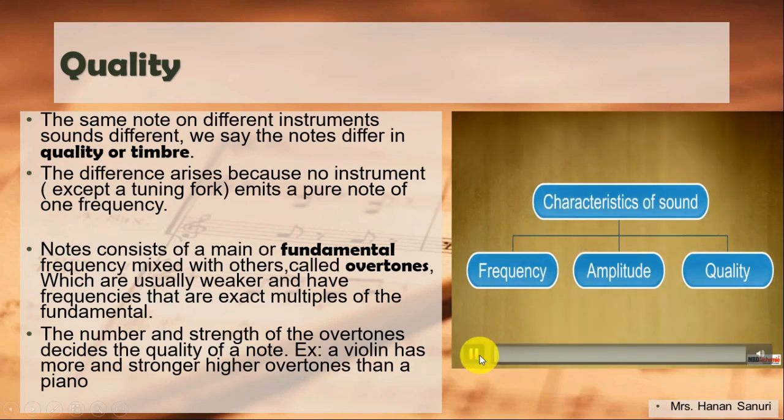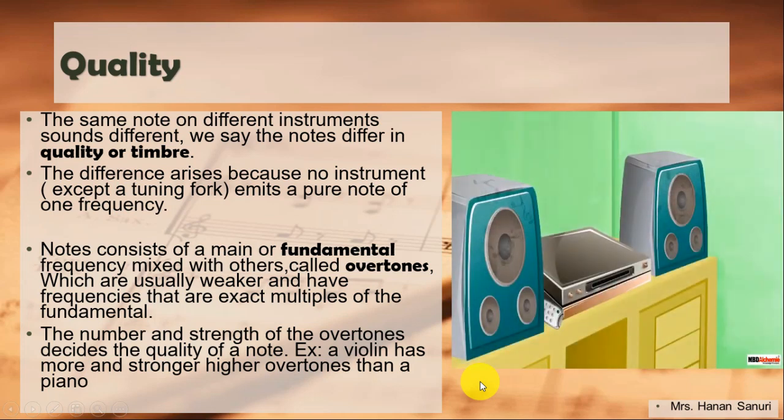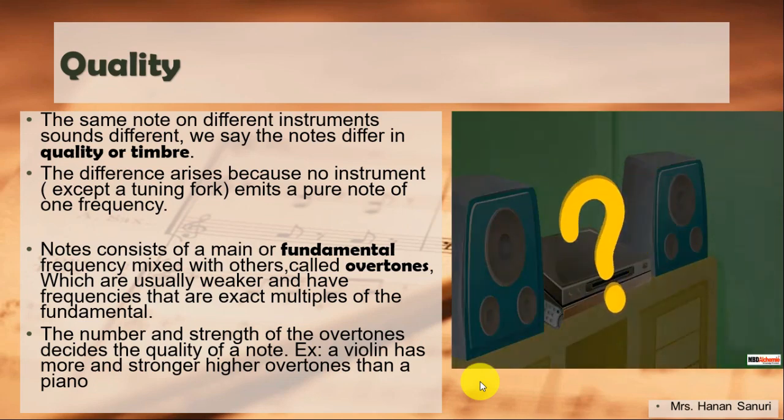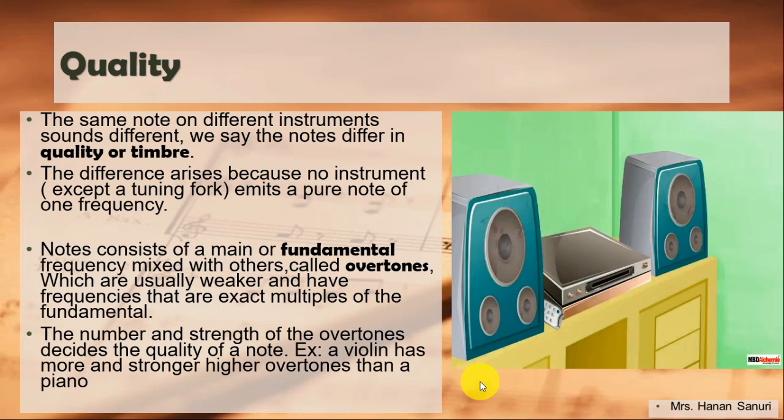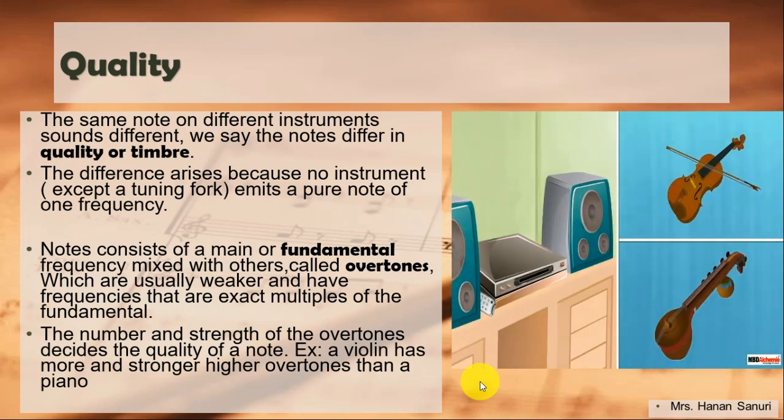The third characteristic of sound, that is quality. For this, let's listen to some music. Is it a single instrument or are two instruments playing? For sure, there are two instruments playing. One sounds like a violin and the other one a sitar. Both the instruments were producing their sound with the same pitch and loudness.